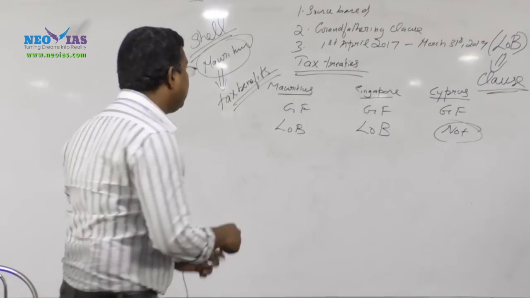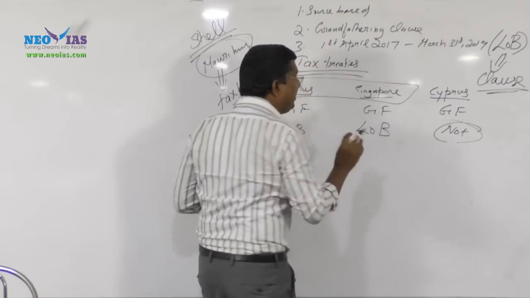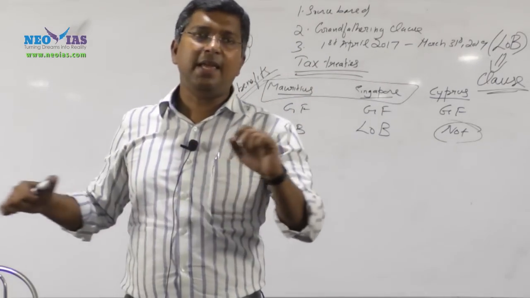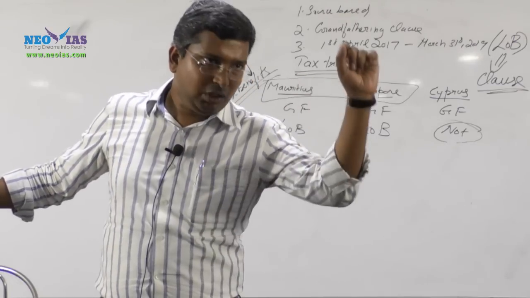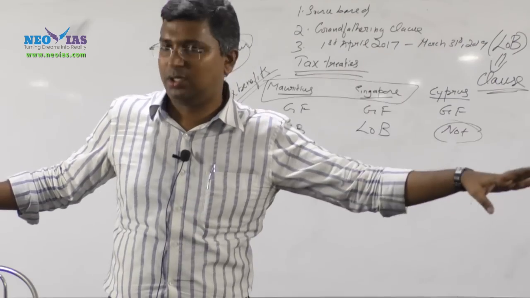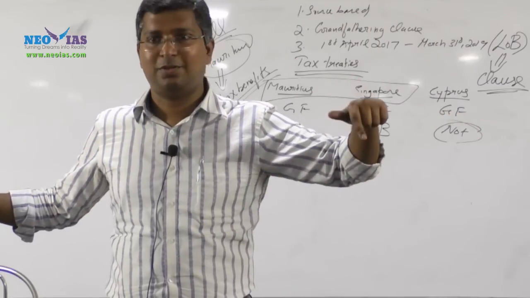Also be very clear, there is a link between Mauritius and Singapore in our treaty itself. In the Singapore treaty, it says that whatever changes the Indian government makes in relation to Mauritius will happen automatically to Singapore also.